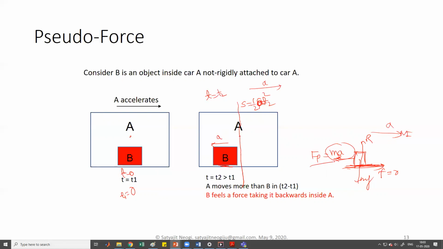But the magnitude of the pseudo force is always going to be the acceleration of the non-inertial frame of reference times the mass of the object that is being viewed, that is of B, right? So not necessarily will B always move, but B will always experience an acceleration A, because if there are resistive forces, suppose friction, or let's consider something else. Suppose you are a person who is not rigidly attached.